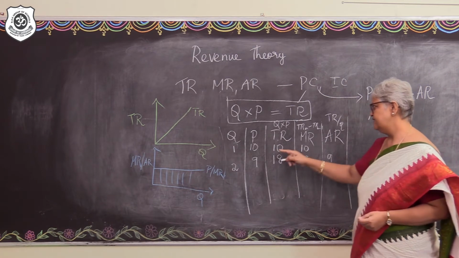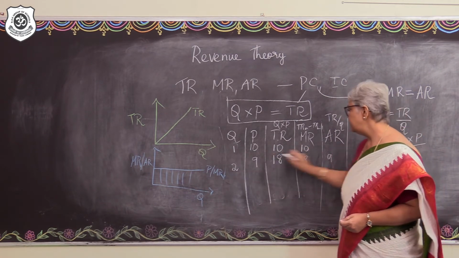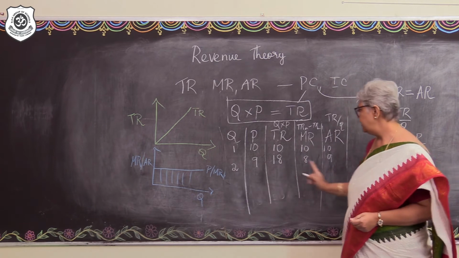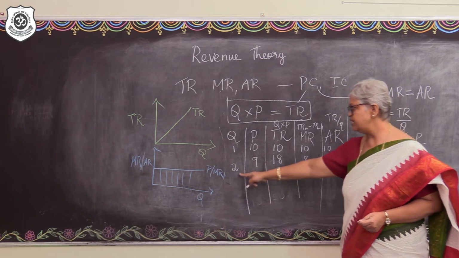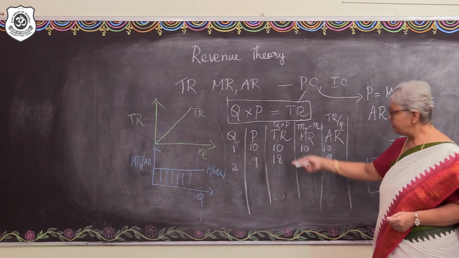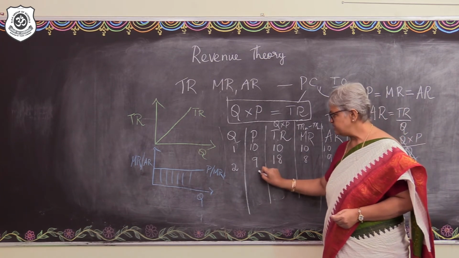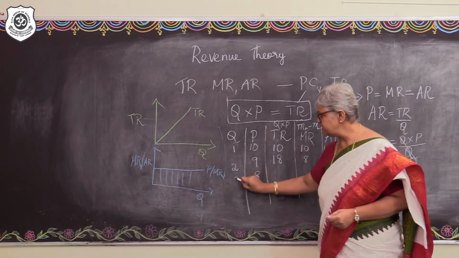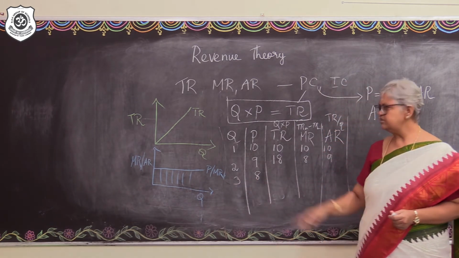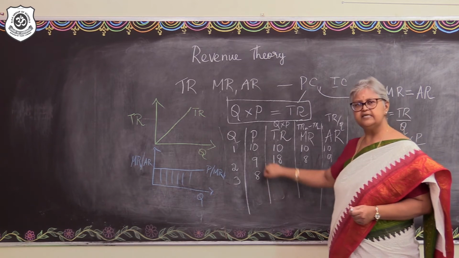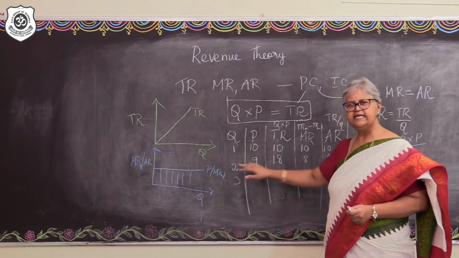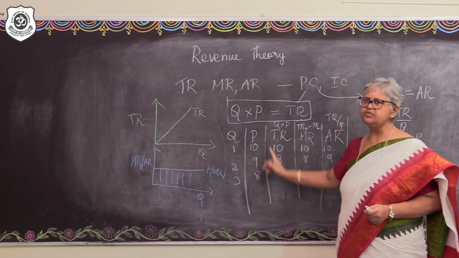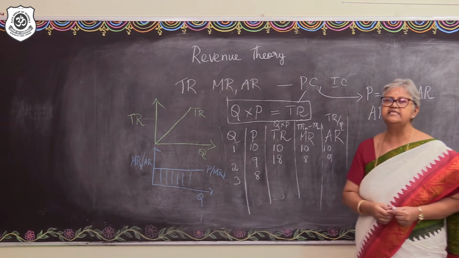And in the first case, it would be 10 by 1 and that will be 10. Fine. And as the output sold increases to 2, the average revenue will be 18 by 2 and that would be 9. Let's understand that the price might still fall. Then there is a possibility of selling some more. Okay, see what's happening? Price is falling: 10, 9, 8. Look at the quantity sold: 1, 2, 3. There is an inverse relationship between the output sold in the market and the price. Only when the price falls, the output sold in the market is increasing.